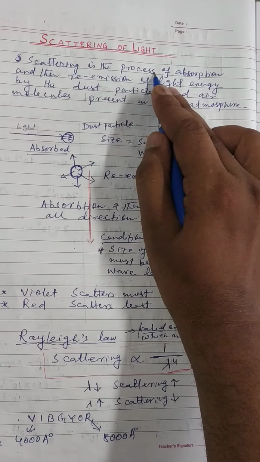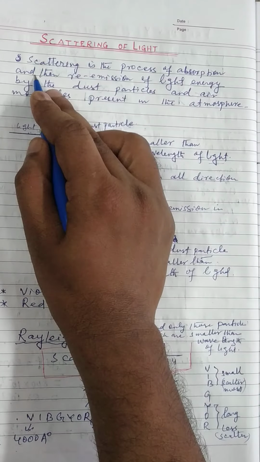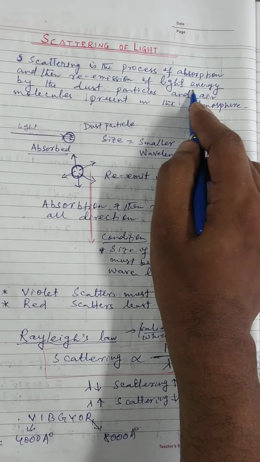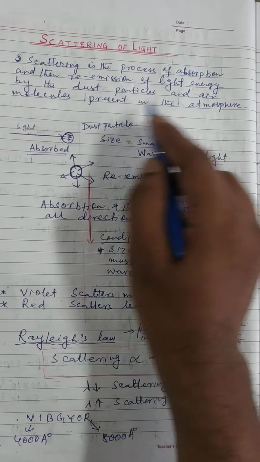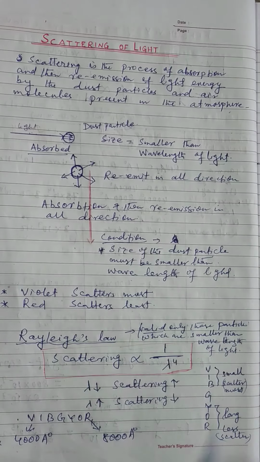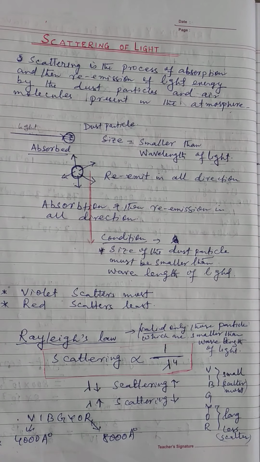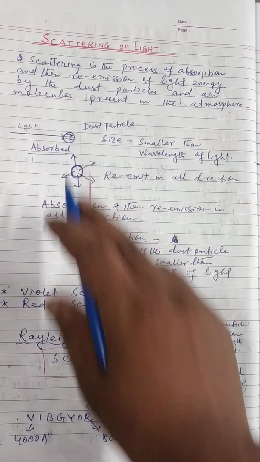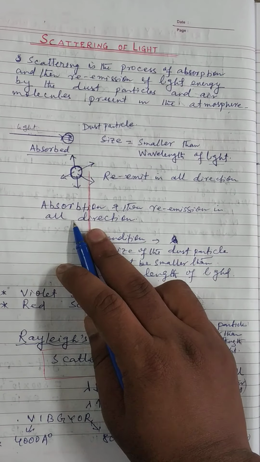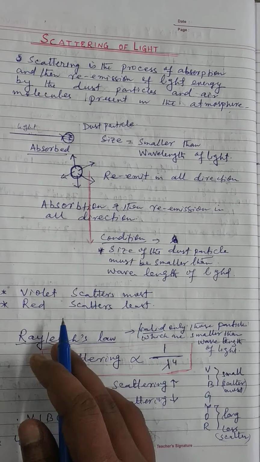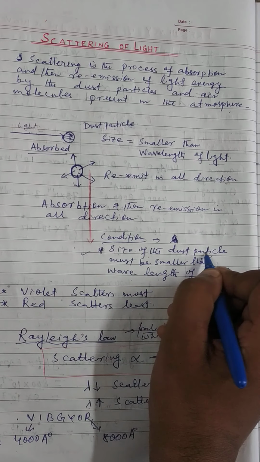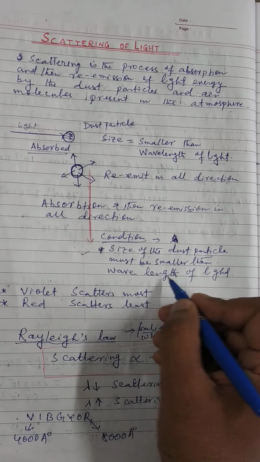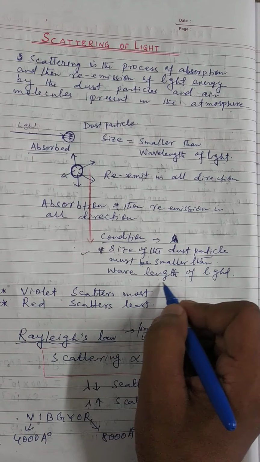Scattering is the process of absorption and then re-emission of light energy by the dust particles and air molecules present in the atmosphere. A question may ask why this happens, absorption and re-emission. What is the main condition? The size of the dust particle must be smaller than the wavelength of the light.